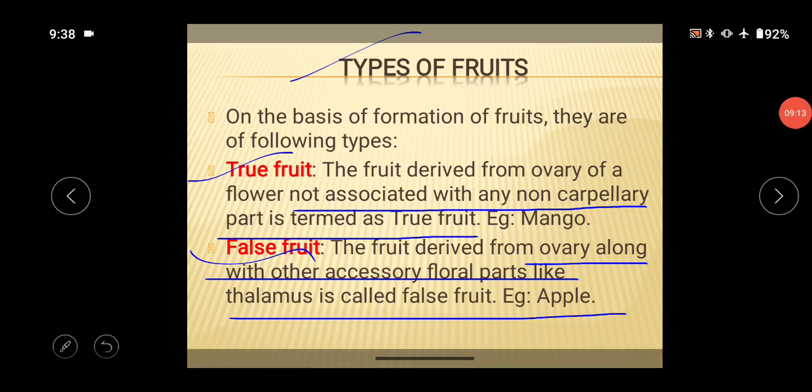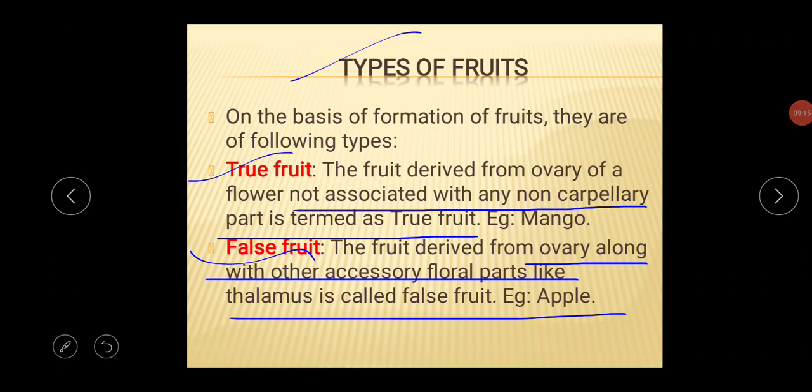And next thing is the false fruit. These kinds of fruit are derived from the ovary along with other accessory floral parts like the thalamus, that's called the false fruit. Example is the apple. So this is very important for your 1 to 2 marks question, what is the basic definition of the true fruit and the false fruit.